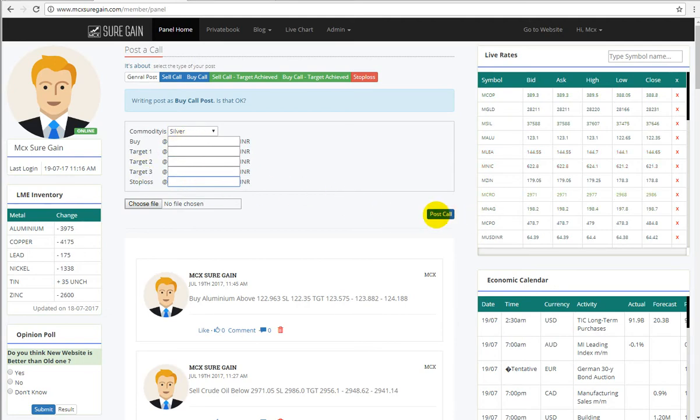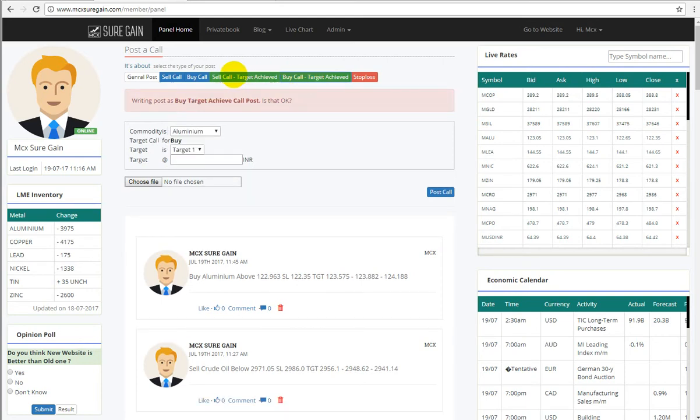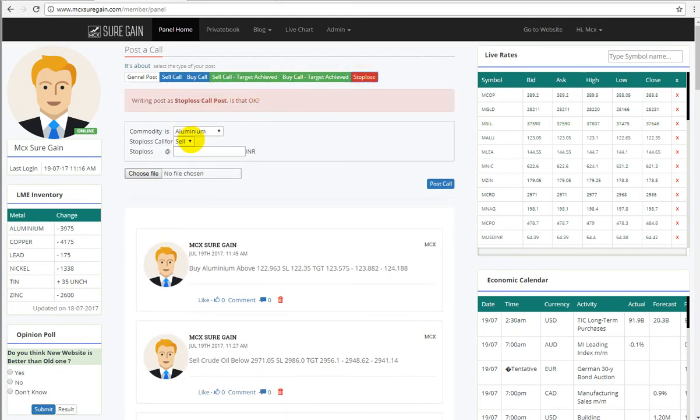So once you post a call, automatically your post will be shown in this window. If the target got achieved, you can give a call for target achieved. If stop loss is triggered, you can click on this button to post the call for stop loss triggered. Here on the right hand side, you can see some symbols coming.